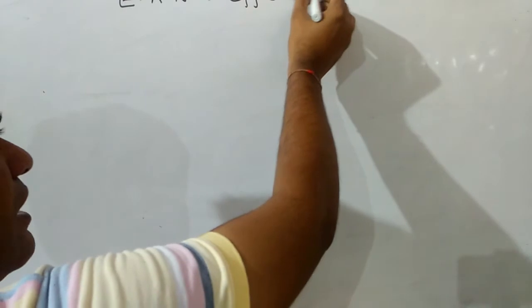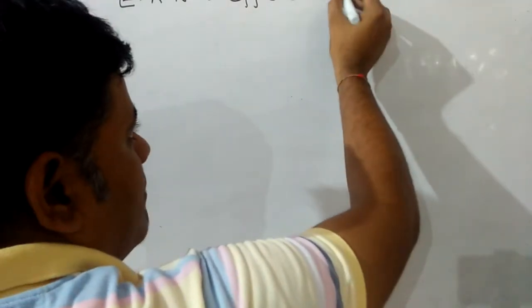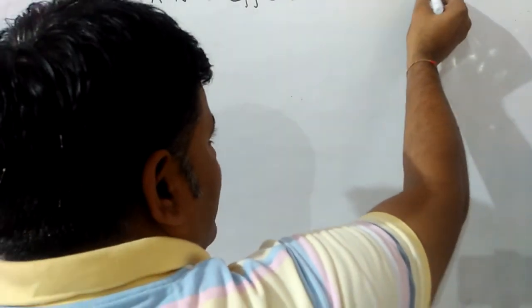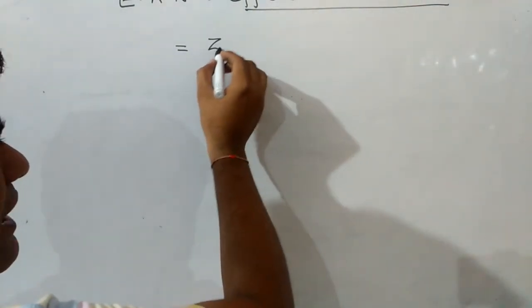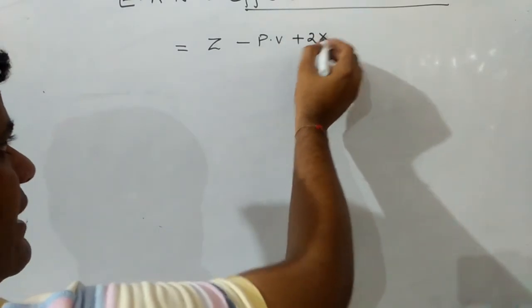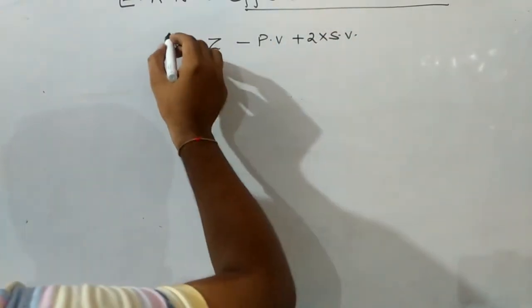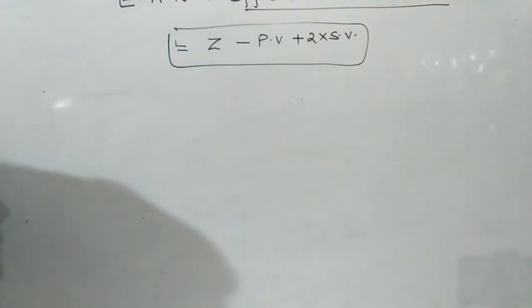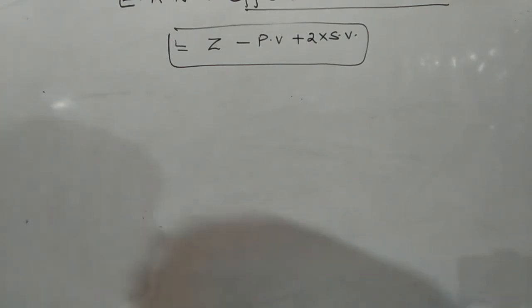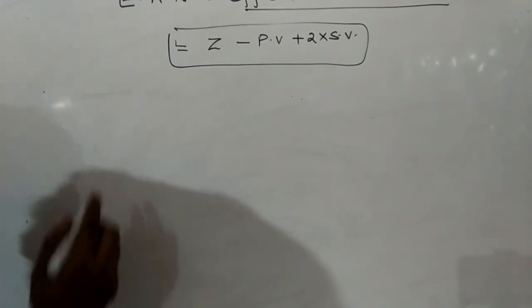For any central atom, effective atomic number can be found out by the formula: Z minus (primary valency plus 2 times secondary valency), where Z is the atomic number of the element, primary valency is the oxidation number, and secondary valency is the coordination number.